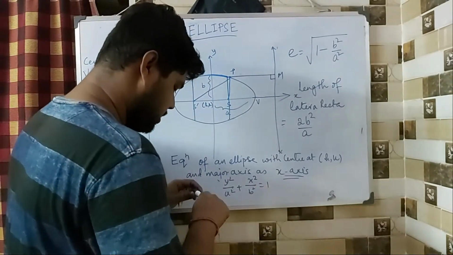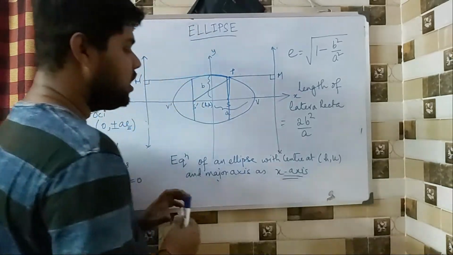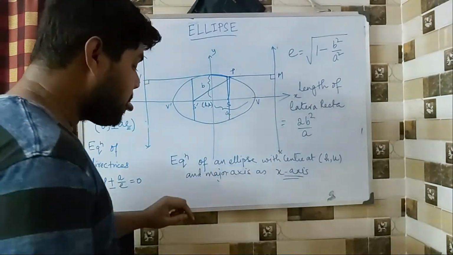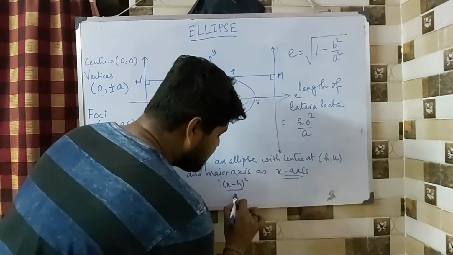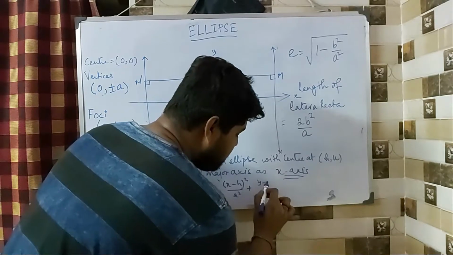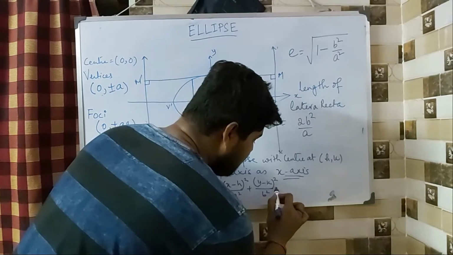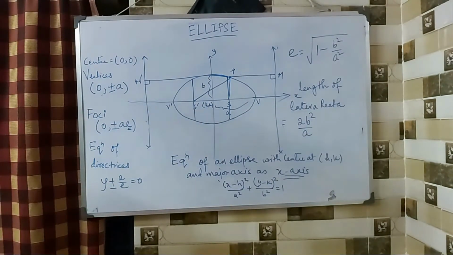So what happens? Just follow the same idea that we had in case of parabola. So it will become x minus h whole square by a square plus y minus k whole square by b square equals to 1. The idea is same, right?